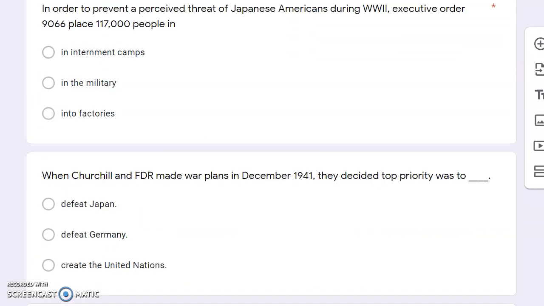In order to prevent a perceived threat of Japanese Americans during World War II, Executive Order 9066 placed 117,000 people in internment camps, in the military, into factories. When Churchill and FDR made war plans in December 1941, they decided top priority was to defeat Japan, defeat Germany, create the United Nations.